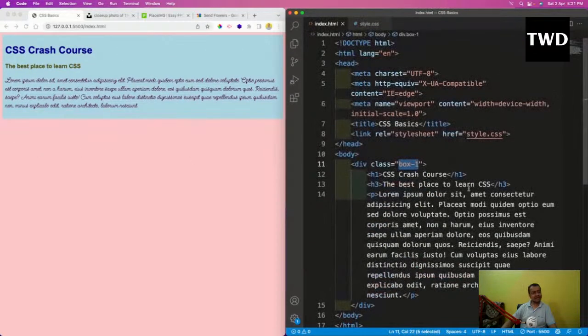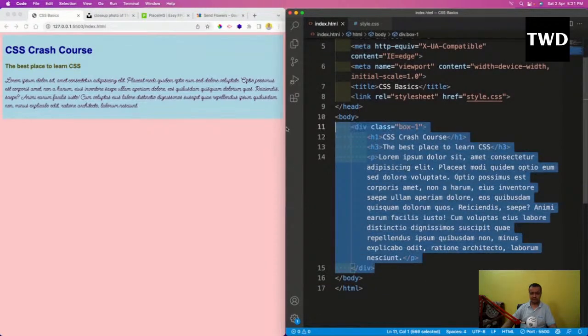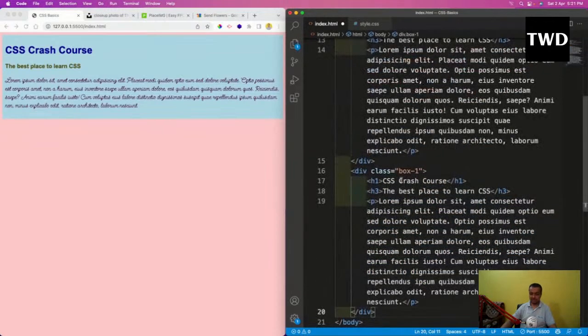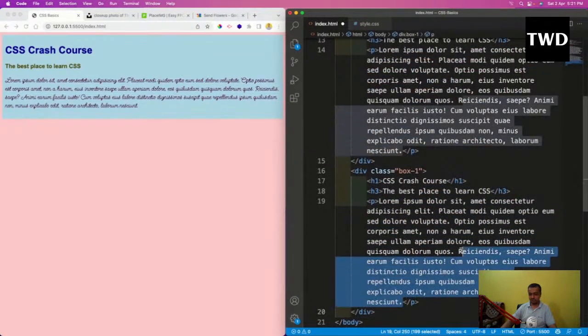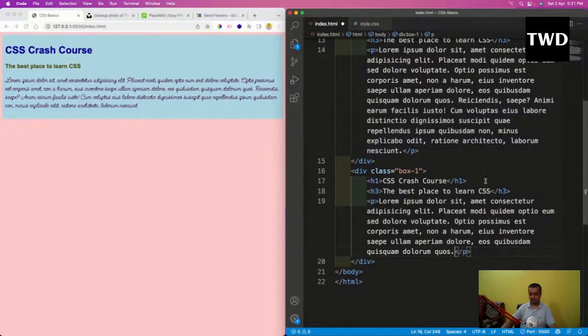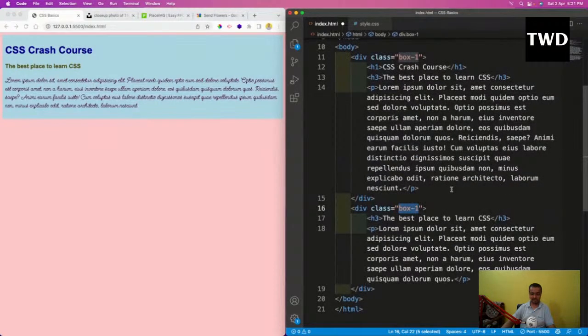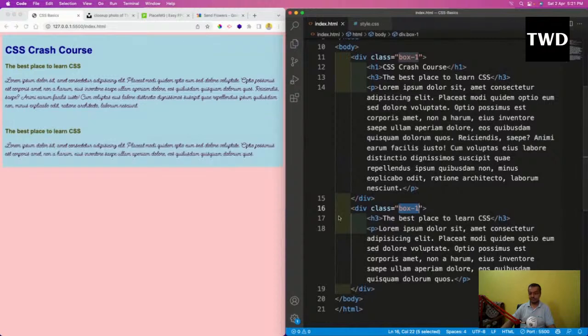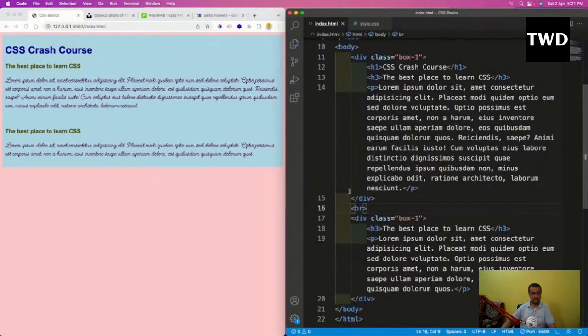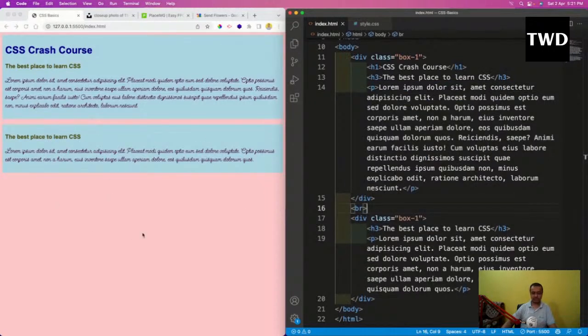Like the classes, we have IDs also, but what is the difference between classes and IDs? Classes are something which you can use multiple times. Like this class box one I'm using, I can use it multiple times. It's not like one time, I can use it 100,000 times also. Common styles we give with classes. Maybe I'll use a br here, so it will show two boxes nicely.